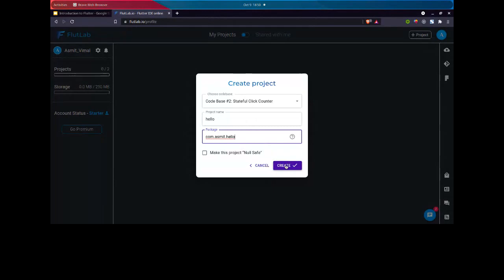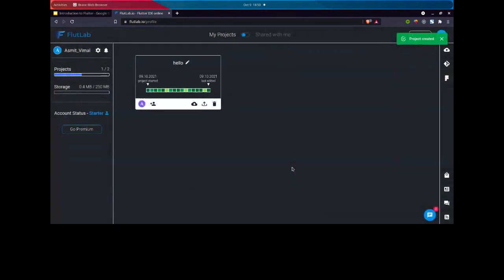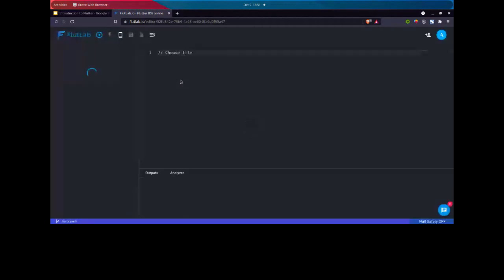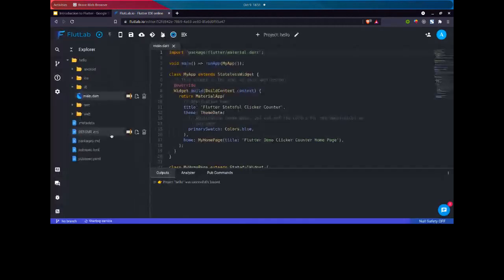If anyone has a doubt or anyone is left behind, raise a query in the chat section. We will wait. You can see I have created a new project. Click on this project. Here you can see we have a folder structure.